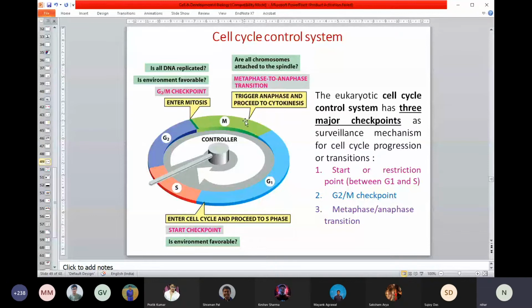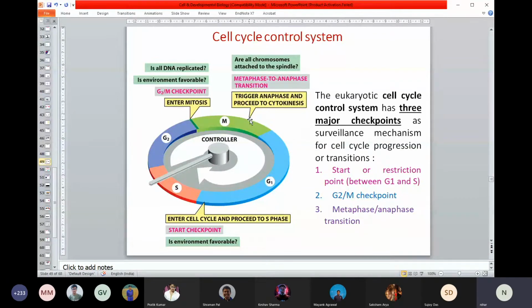Of course, mitosis happens, but even in mitosis at some stage, if you recollect, at the stage where all the duplicated chromosomes are lined up in the equator, that's the metaphase stage. So in the metaphase stage of mitosis, all the duplicated chromosomes are lined up in the equator and they are bound to the microtubules. That is another stage where the cell also has a quality control check.